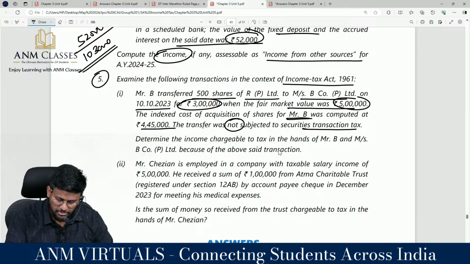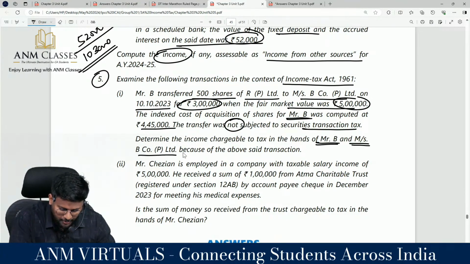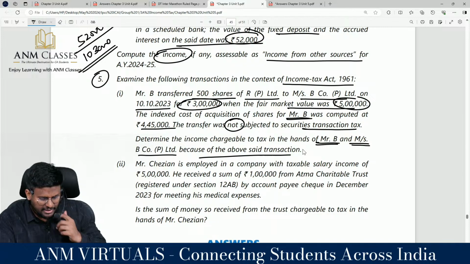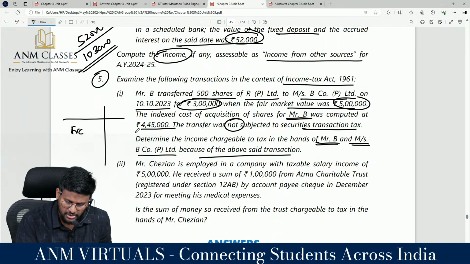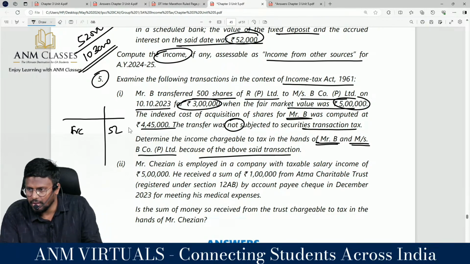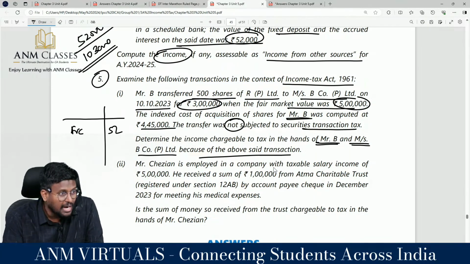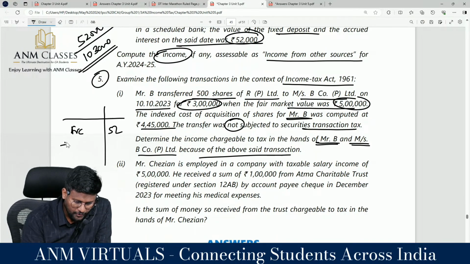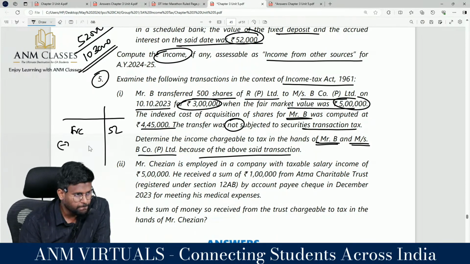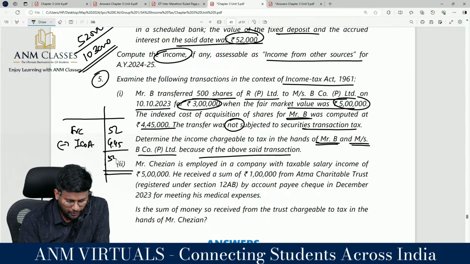Yes, determine the income chargeable to tax in the hands of Mr. B and the private limited company because of the above said transaction. Correct? யார் வித்திருக்கா? Mr. B. Mr. B கையில capital gain வருமா? Yes, sir. What is the full value of consideration? 5 lakhs. Because if you are transferring any unquoted shares for a value less than the fair market value, as per 50CA, அப்ப 5 lakhs should be the full value of consideration. Yes, less indexed cost of acquisition 4,45,000. 5 lakh minus 4,45,000, 55,000 is the long term capital gain.